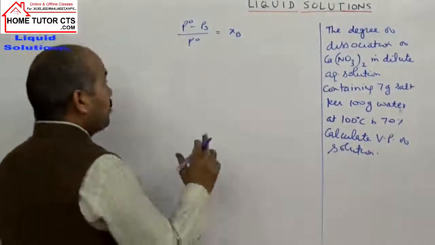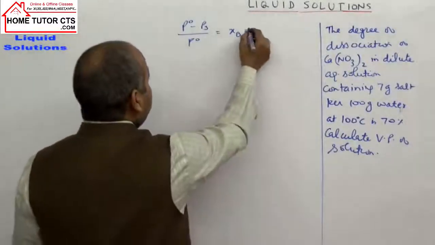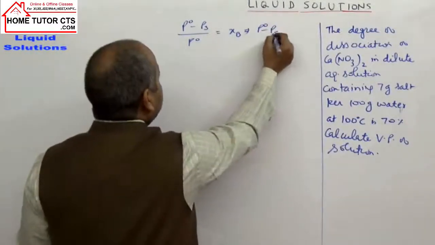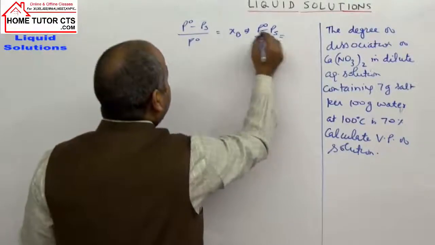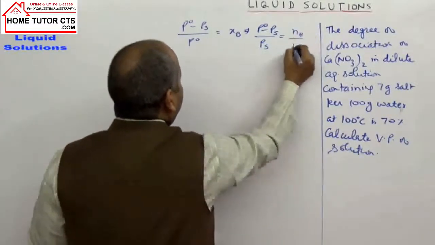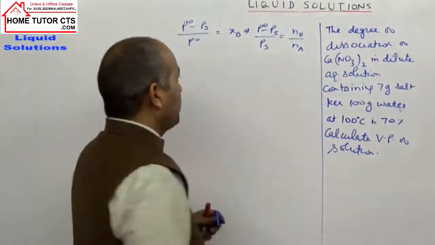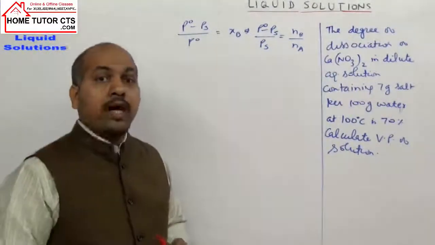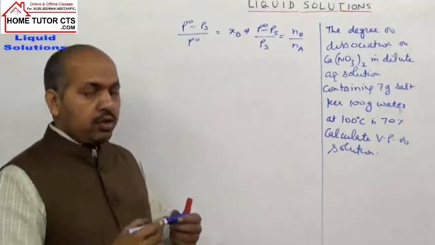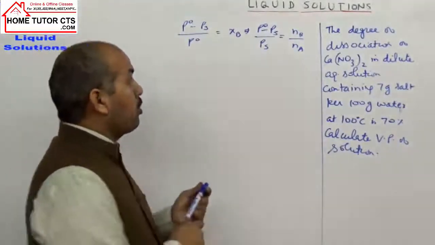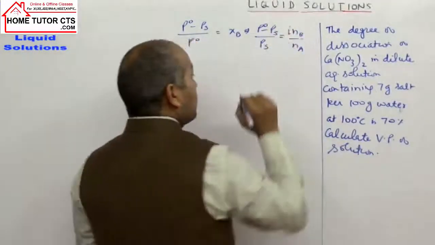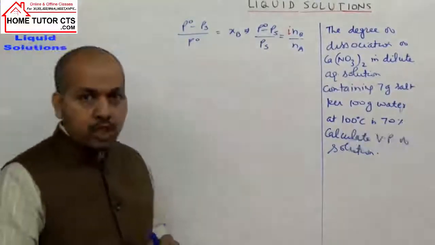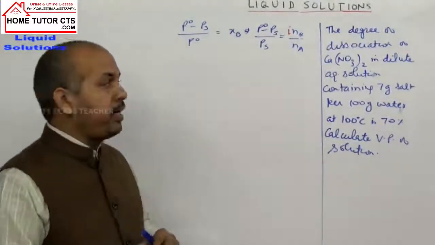Or I can write the modified form of the equation as P naught minus Ps by Ps equals Nb upon Na. Now when we introduce I, the Van 't Hoff factor, we introduce I only for the solute particles.